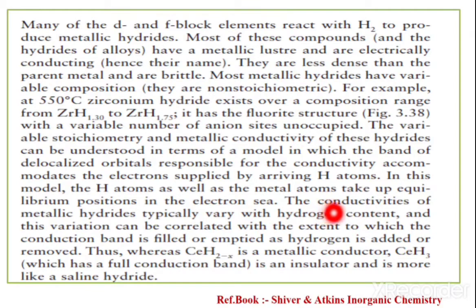Now, the conductivities of metallic hydrides typically vary with the hydrogen content.